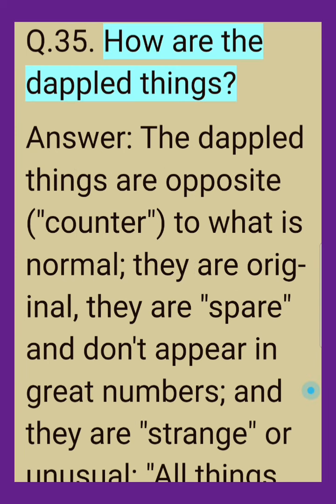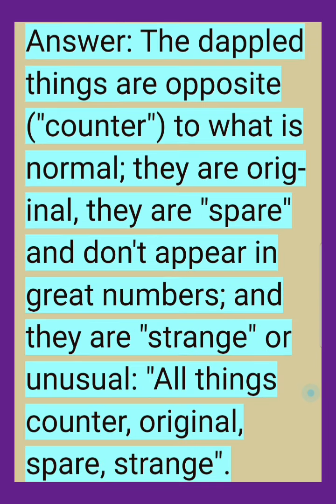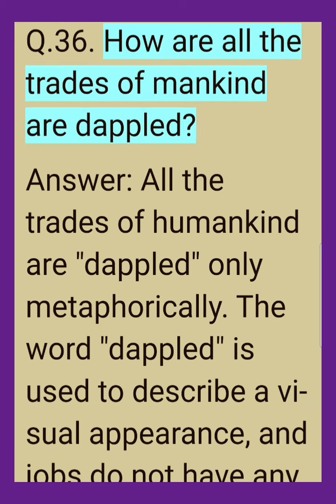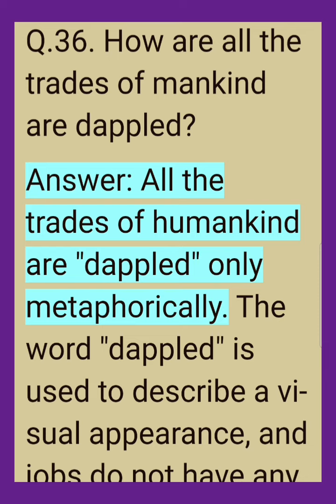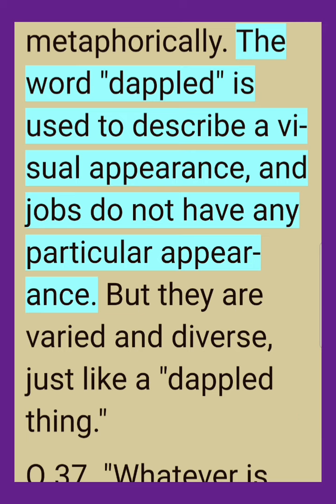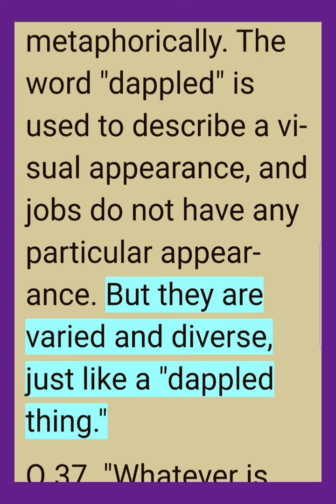Q.35. How are the dappled things? Answer. The dappled things are opposite, counter to what is normal. They are original, they are spare, and don't appear in great numbers, and they are strange or unusual. All things counter, original, spare, strange. Q.36. How are all the trades of mankind dappled? Answer. All the trades of humankind are dappled only metaphorically. The word dappled is used to describe a visual appearance, and jobs do not have any particular appearance. But they are varied and diverse, just like a dappled thing.